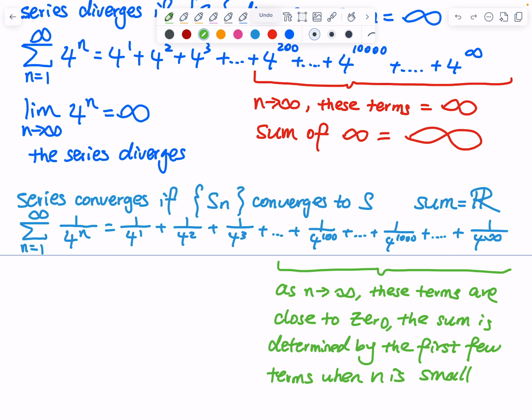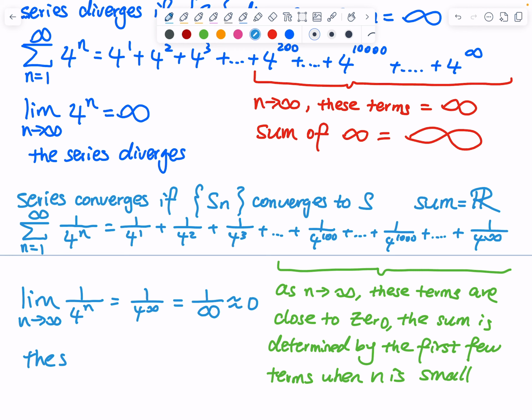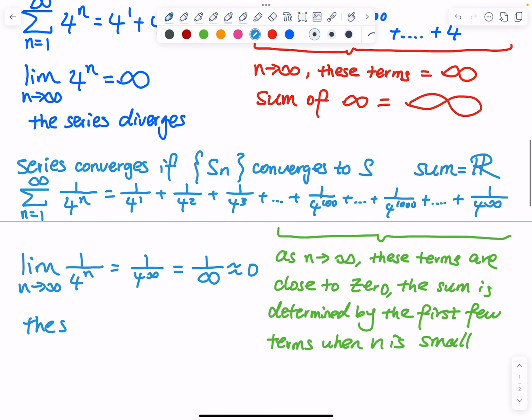And then what can we say in this example? So we can say the limit as n approaches infinity of 1 over 4 to the n. That is 1 over 4 to the infinity. That is 1 over a very large power. This is near 0. So that means we say the series converges.